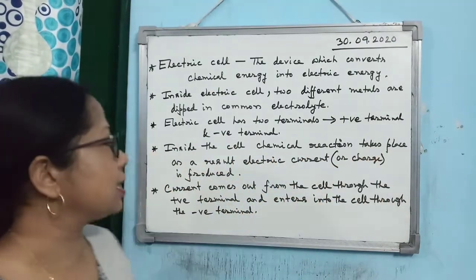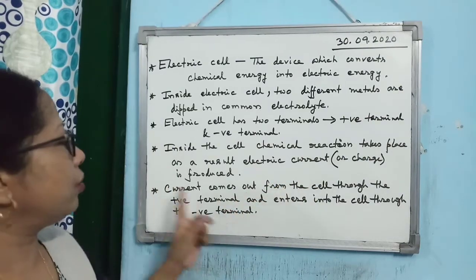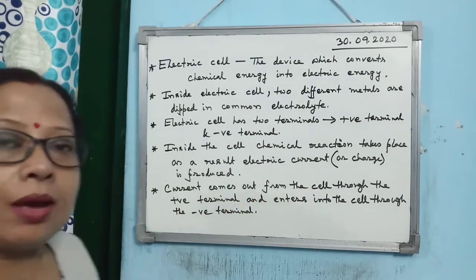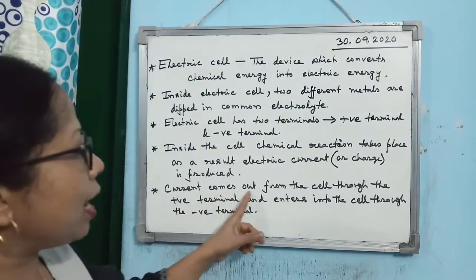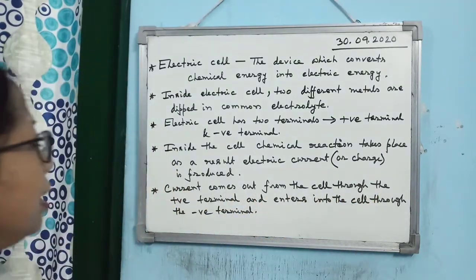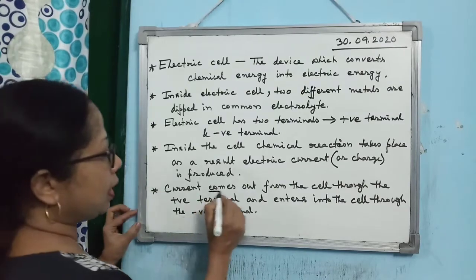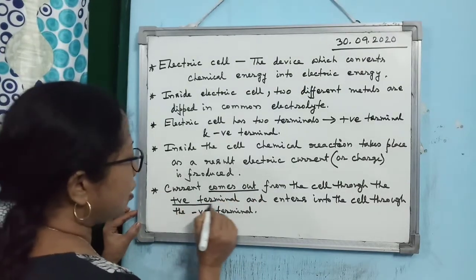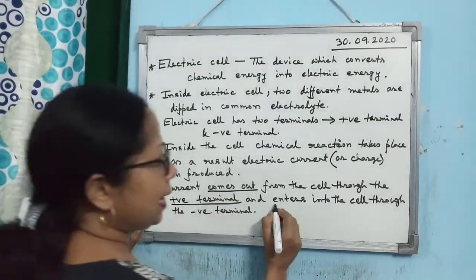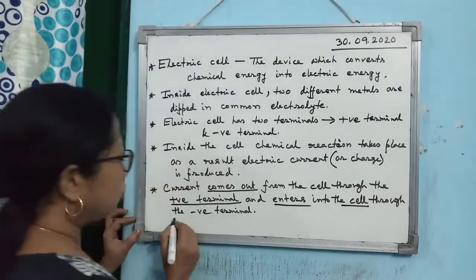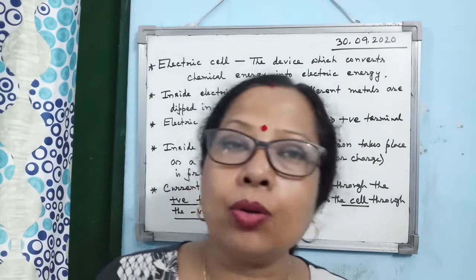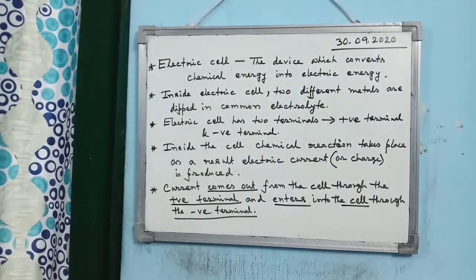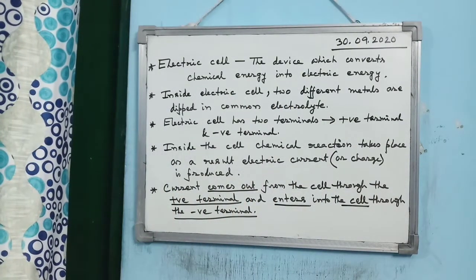Chemical reaction takes place. As a result, electric current is produced. And the most important point you have to remember is that current comes out from the cell through the positive terminal. It comes out from the positive terminal and enters into the cell through the negative terminal. So this will help you to find out in which direction electric current or electricity passes.